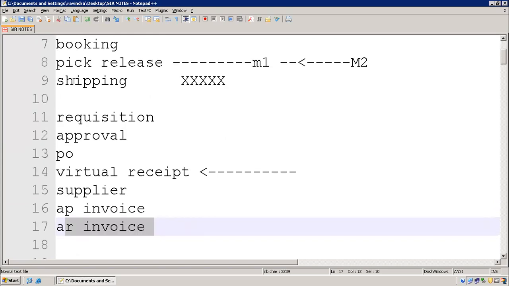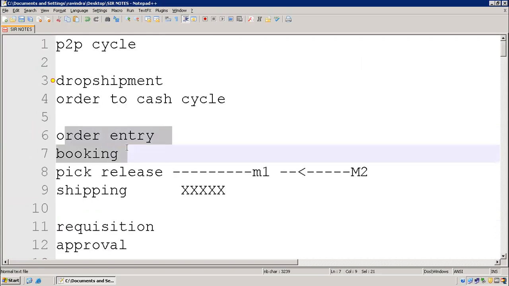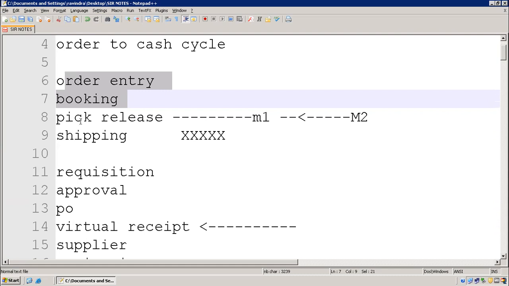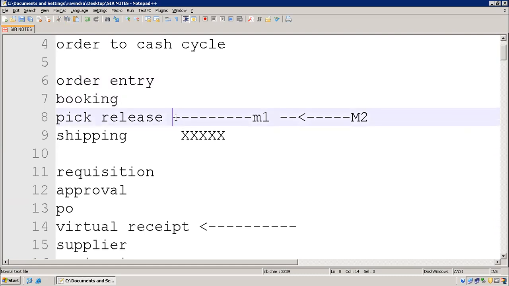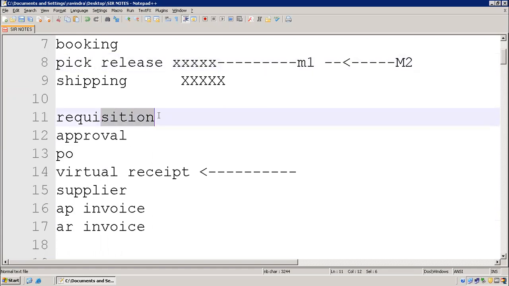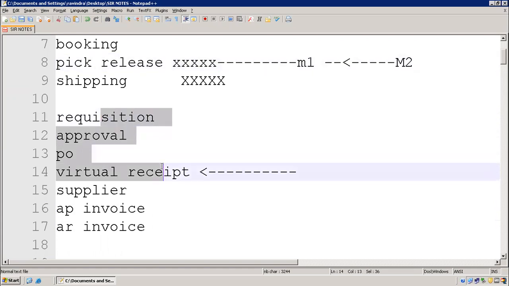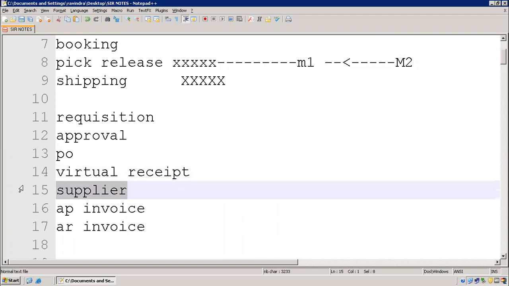So these steps, whatever we talked about here: order entry, booking, pick release and shipping, we will not do because we don't have a quantity. Then requisition we will do, approval, purchase order, and then receipt. Then AP invoice and AR invoice. These are all the steps.